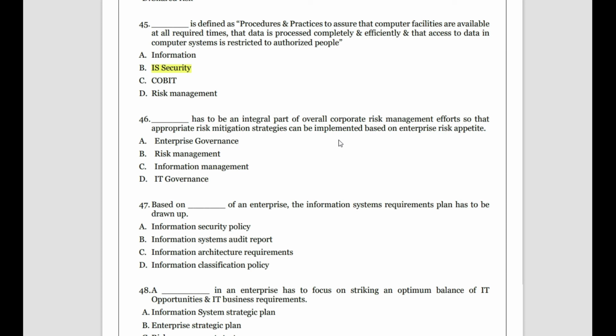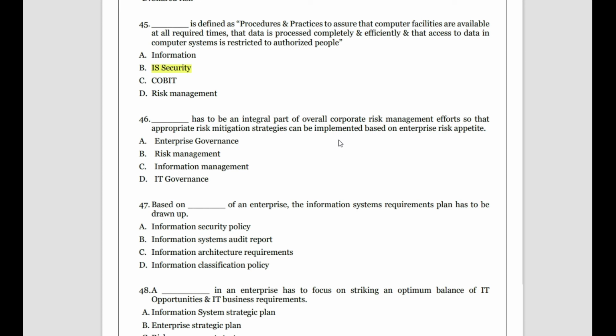So we are implementing an IT governance framework. IT governance must be implemented so that the risk can be kept to a minimum. Once IT governance efforts take place to reduce the risk, then we can apply the risk management strategies. So "integrating risk management in the corporate risk management" is not the right term. You can't integrate risk management in the corporate risk management. You can integrate in the risk management process, you can integrate IT governance.